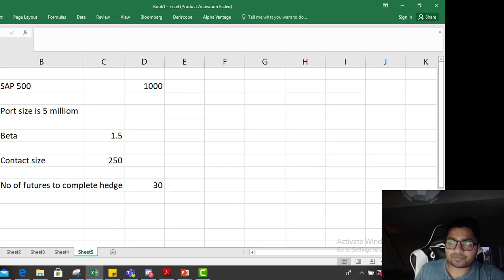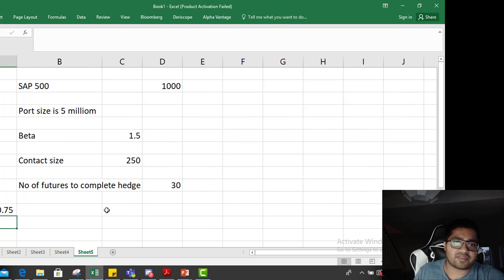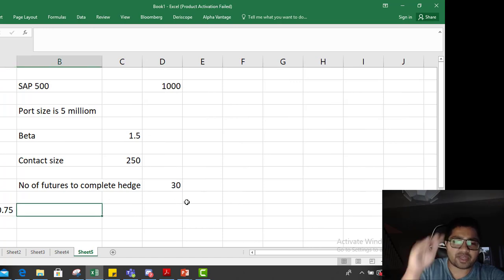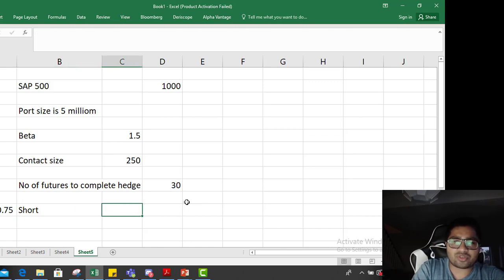Next question was, if you want to decrease your beta to 0.75. Your beta is currently 1.5. If you want to decrease it to 0.75, what do you do? Whenever you want to decrease, you short. Whenever you want to increase, you go long. So how many contracts to go short?